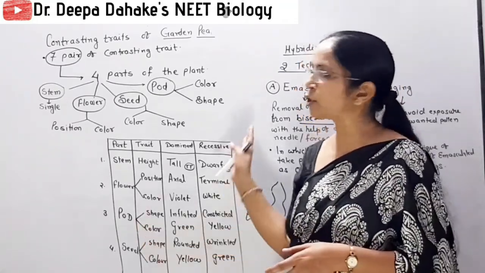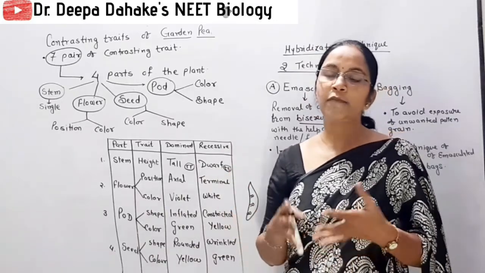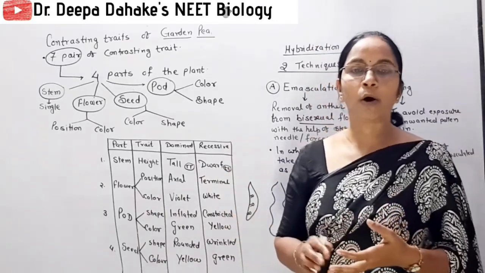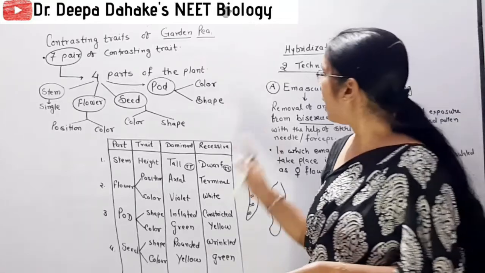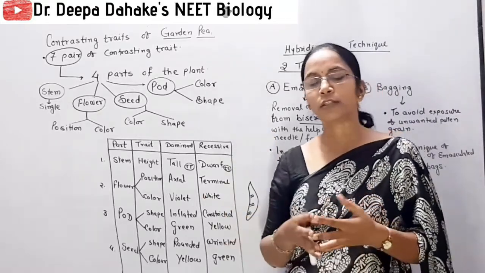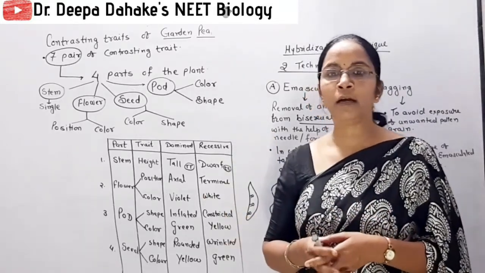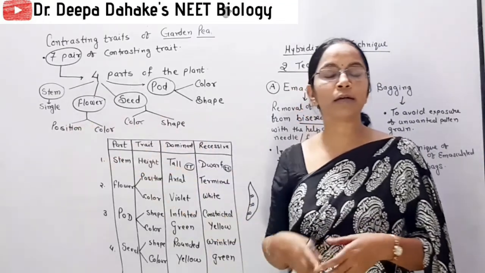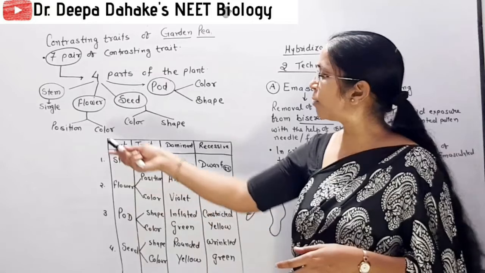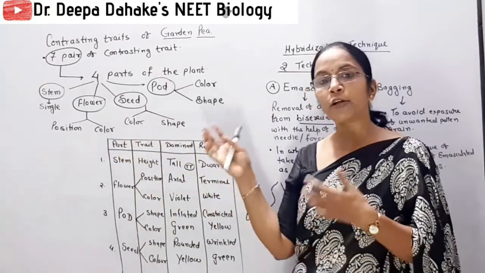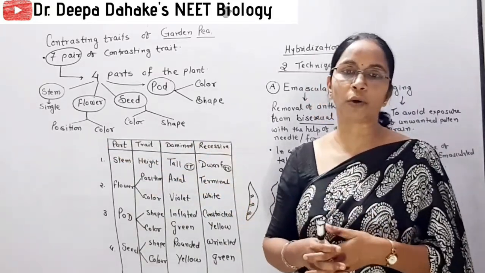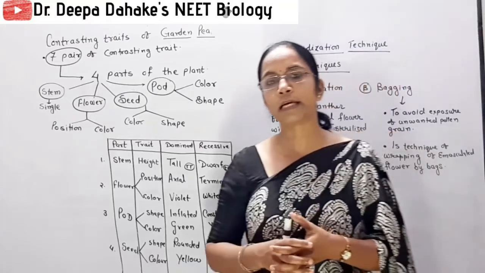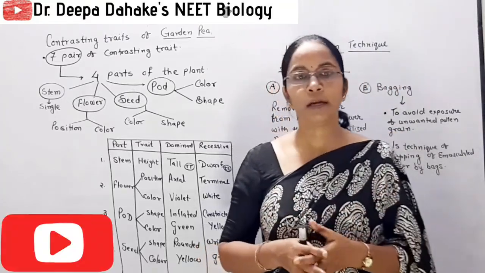So prepare these three questions very well: why Mendel selected the pea plant, what are the contrasting traits, and what are the two techniques selected by Mendel. Clear? And this part, which we will discuss in terms of color and shape, you prepare or remember for your competitive exam or your upcoming NEET exam.